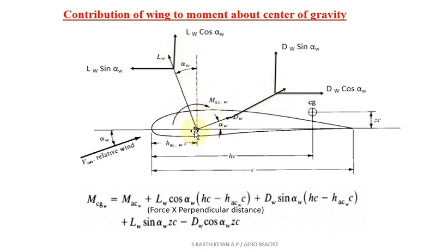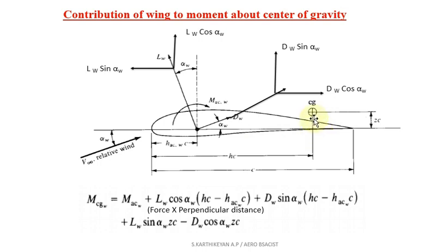Now we are going to consider the horizontal forces, term 3. So like LW sin alpha W. Okay, LW sin alpha W is the horizontal force. Automatically we need to consider the vertical distance. Okay, the aerodynamic center and the zero lift line are both in the same line. So we need the vertical distance.